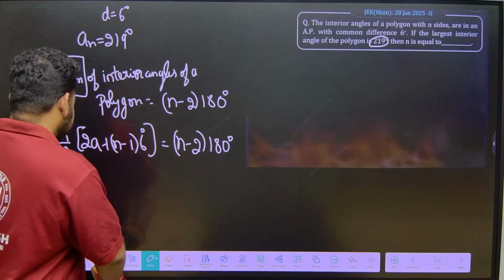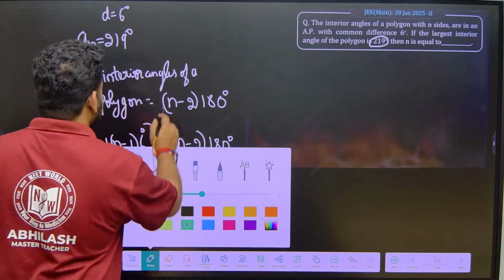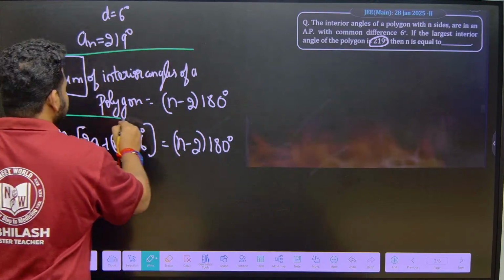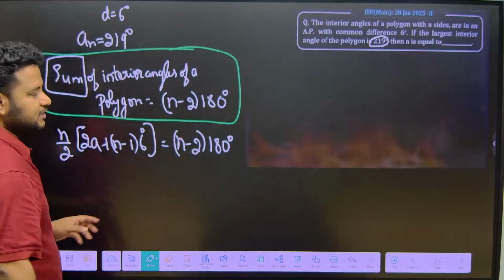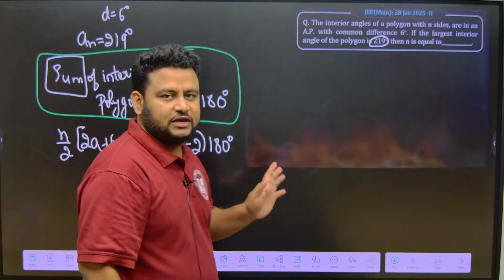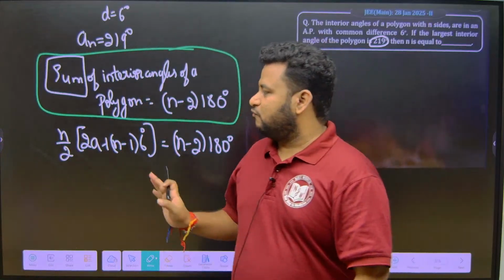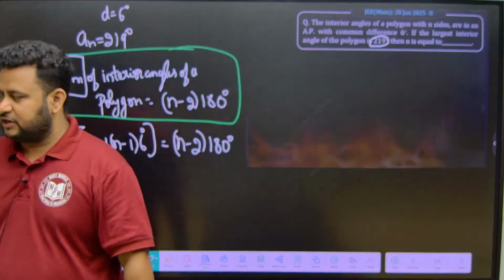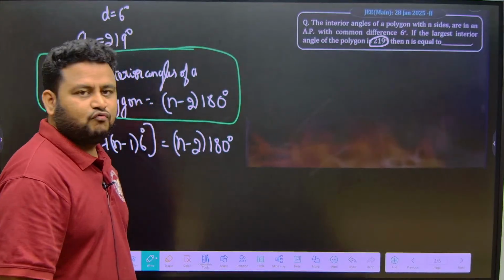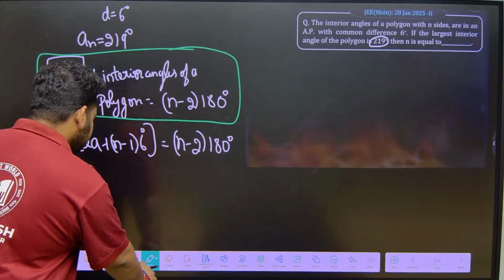But definitely my start step would be this one. So you have to use this property of polygons, that is, the sum of interior angles of a polygon is equal to (n minus 2) into 180 degree. Sum of interior angles of a polygon is equal to what? (n minus 2) into 180 degree. Got it? So what can I do here?